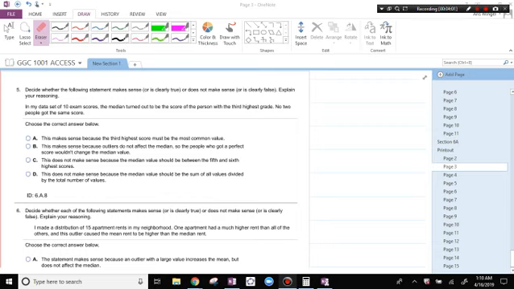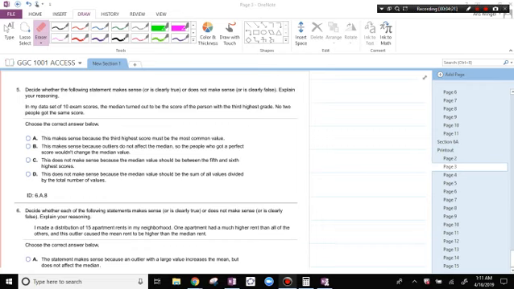Decide whether the following makes sense or is clearly true, or does not make sense or is clearly false. Explain your reasoning. In my data set of 10 exam scores, the median turned out to be the score of the person with the third highest grade. No two people got the same score. This one is really hard because the median is always the number in the middle.